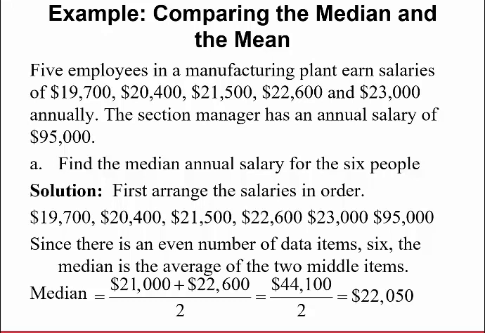Let's find the median annual salary for these 6 people, the employees and then the manager. Since there's an even number of data items, the median is the average of the middle 2. 21,500 and 22,600 are the middle 2 data values. So if you find the average of those two, the median salary is $22,050.